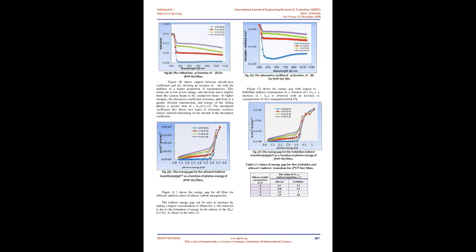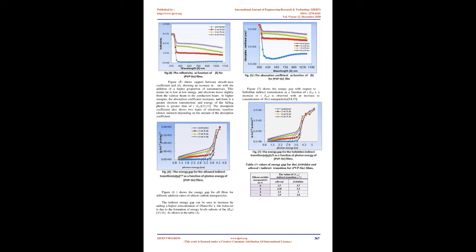Optical properties were measured with a dual-beam spectrophotometer, SHIMADZU UV-1800, at wavelengths of 200-1000 nm. All samples with different ratios of silicon carbide nanoparticles were examined by optical microscope with a magnification power of x10. This is for various optical applications, including solar cells, microelectronic devices, and optical devices, and to clarify the effect of adding nano silicon carbide to all samples in all regions of the light spectrum, as well as calculating all optical parameters.